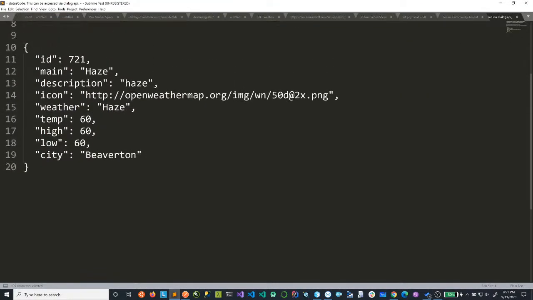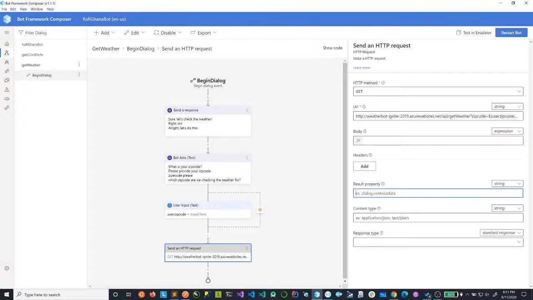So I want to capture this result into some variable or property that I can reuse. So in this case, I'll give it a very meaningful name. Let's call it dialog.api_response, okay?